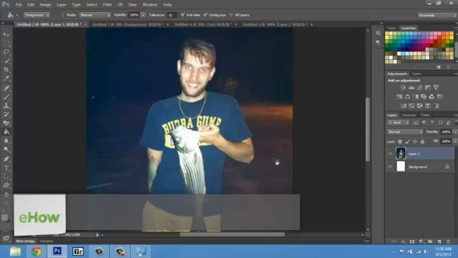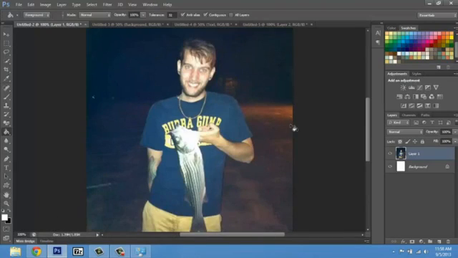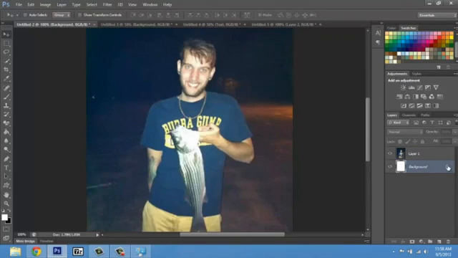Now, layers are basically images piled on top of each other. So here I have one layer, and underneath is my background layer, which is locked. I can actually delete that since I have another layer just by hitting the delete button. But let's say I wanted to make something on this image, but I didn't want to affect it. What I would do is hit the new layer button.